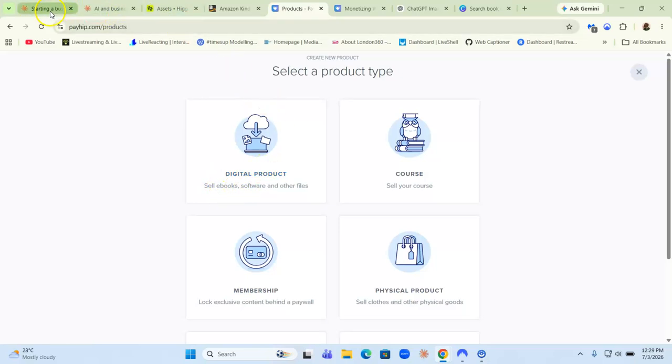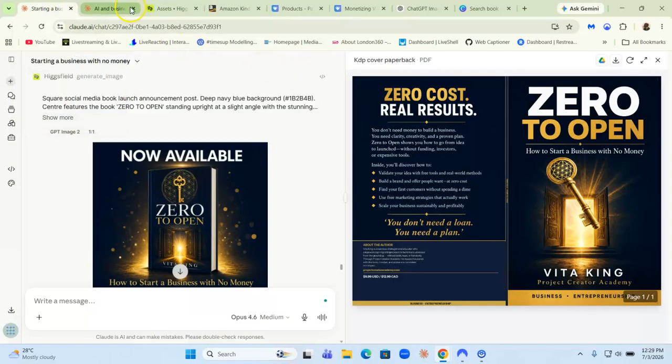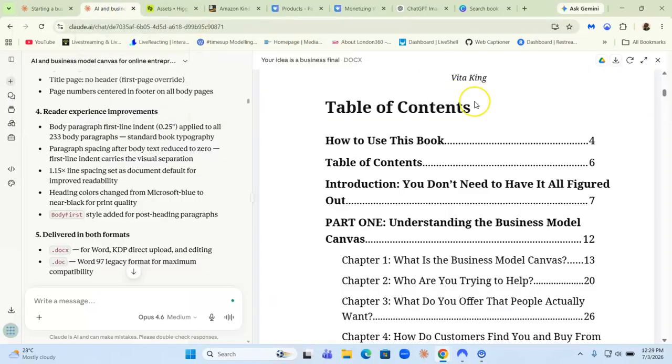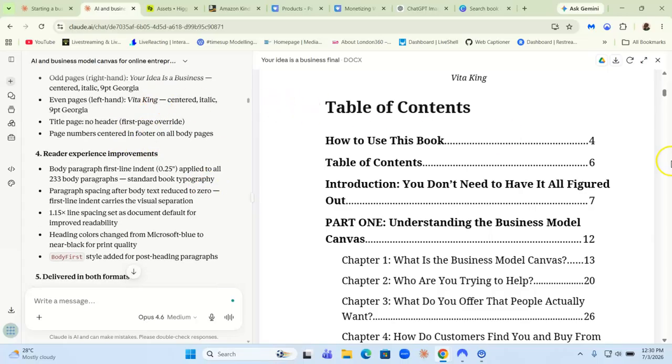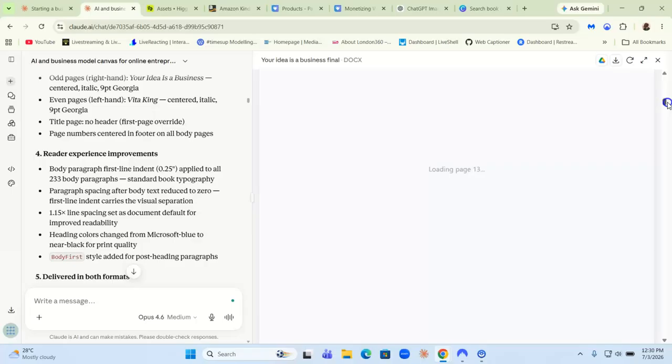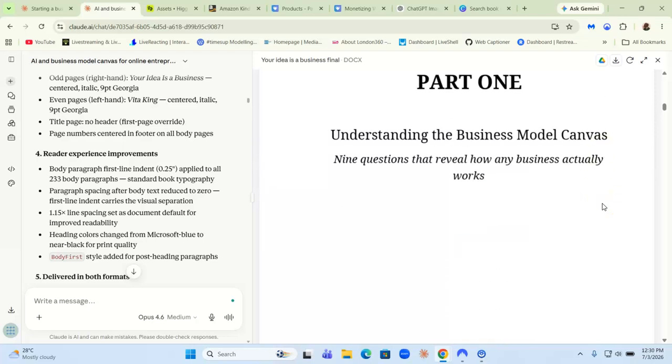Okay, so in this video, I'm going to give you a quick tutorial and some tools and resources for you to use. So the first resource you need is Claude AI, right? Claude AI can write your entire book, your entire manuscript, from the table of contents to the actual content itself. It can format it, right? It can edit it, right?